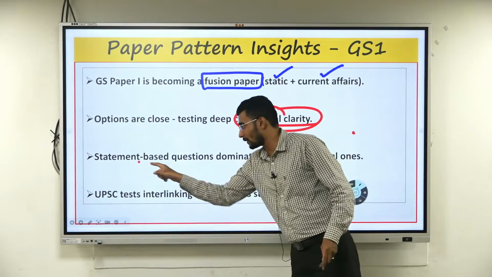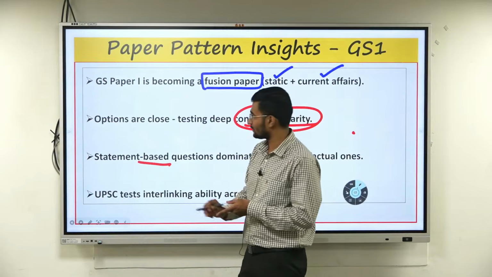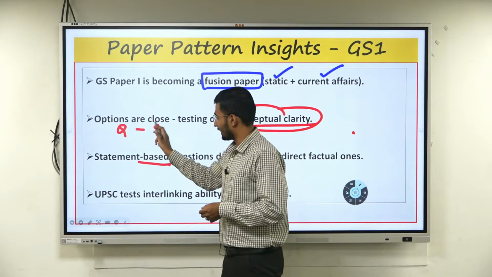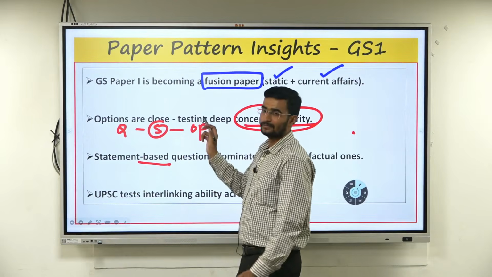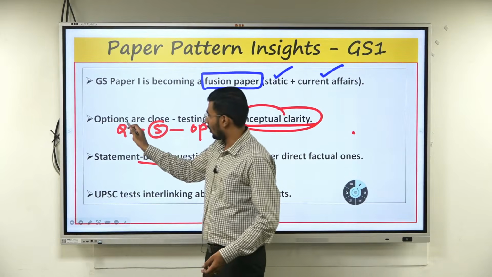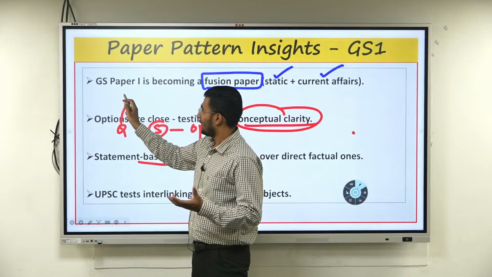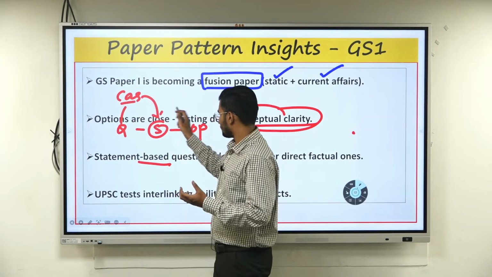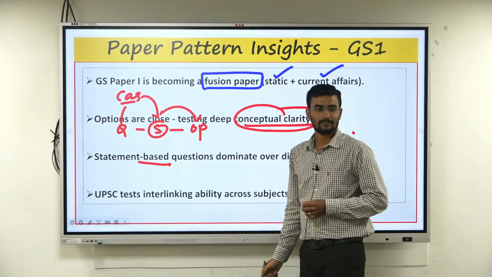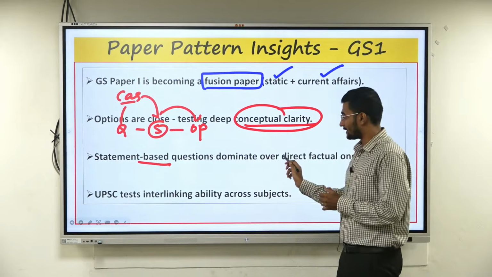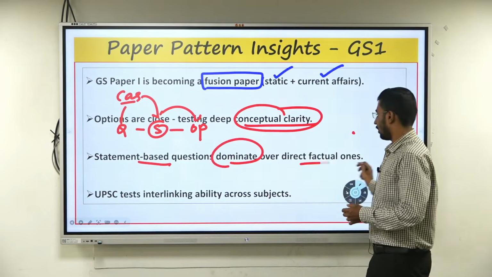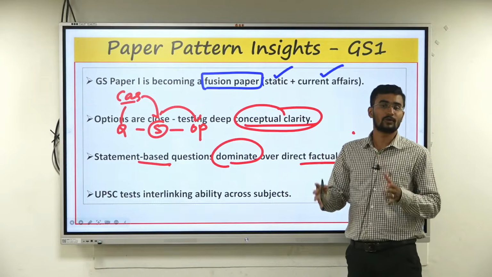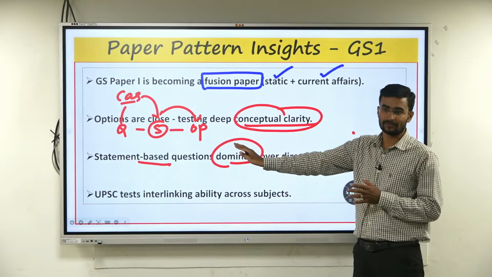Again, statement based questions, I already said what they are. There will be a question, and after the statements, we get options. Or it can be case study based statements as well as options. This has dominated over direct factual questions.